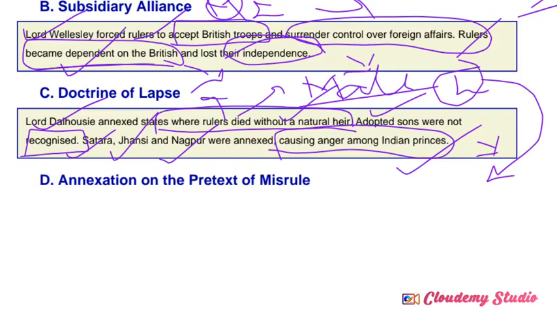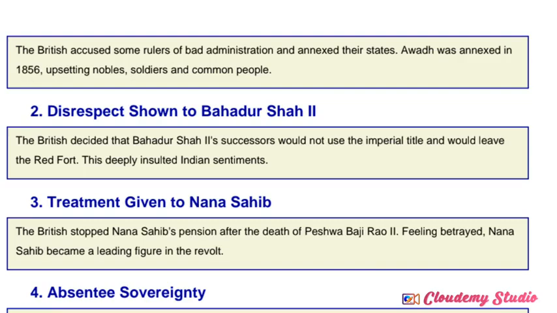The next policy was annexation on the pretext of misrule. This is totally related to the Awadh region, so we can discuss this. What is annexation on the pretext of misrule? The British identified some Indian rulers who were maintaining a bad administration system in their states, and those states must be annexed by the Britishers.